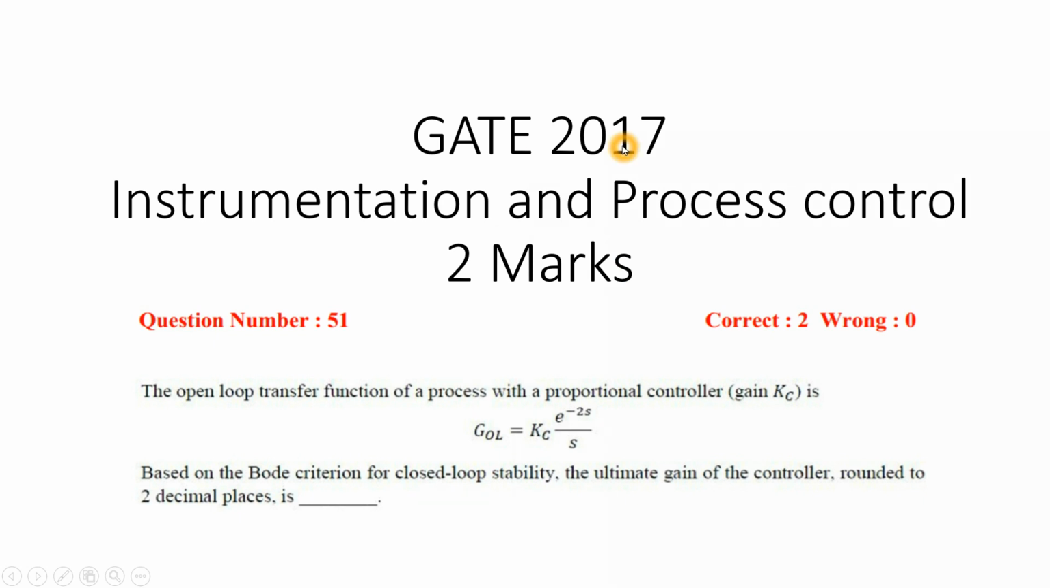Our next question is from GATE 2017, Instrumentation and Process Control, for 2 marks. The open loop transfer function of a process with proportional controller gain is this. Based on the Bode's criteria for closed loop stability, the ultimate gain of the controller rounded to 2 decimal places is. Let's start with the solution.